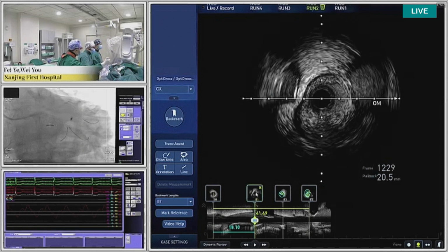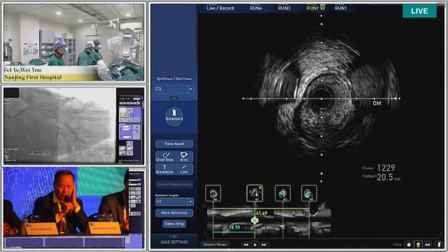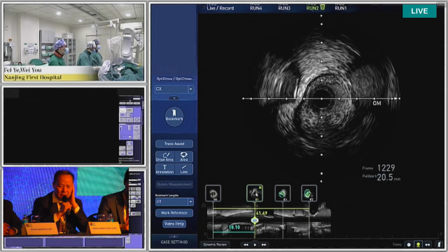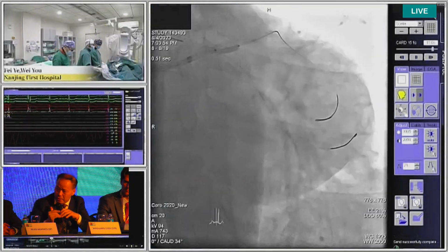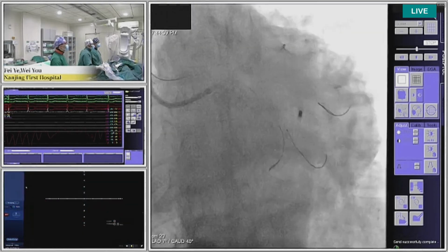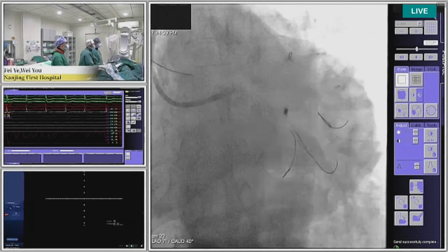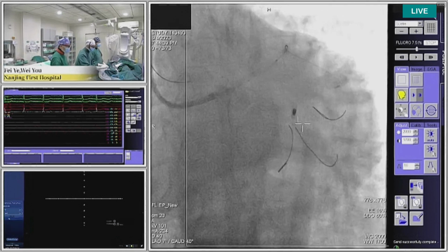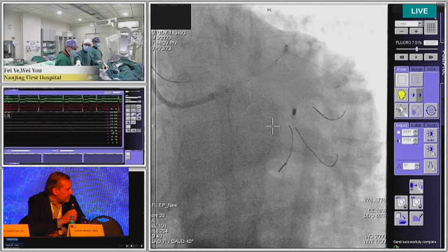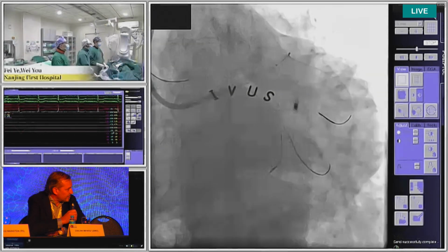Thank you very much, Dr. Pan. While we have all information from angiography and IVUS, I'd like to ask our panelists for their comments and strategy for this case. Any comments? Well, I think it's a very complex lesion. It's a complex patient. My question would be, in such a calcified distal left main, do you use some kind of atherectomy or some kind of plaque modification in some cases or no? How often do you use it?